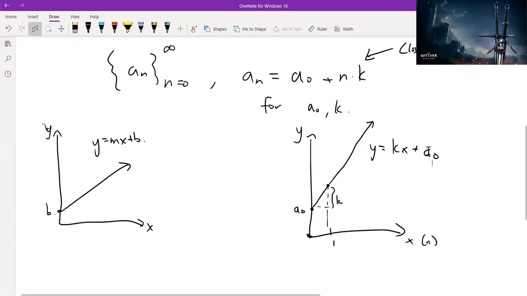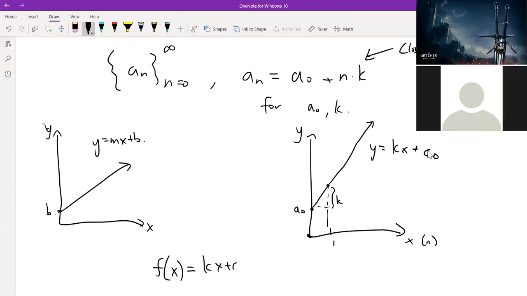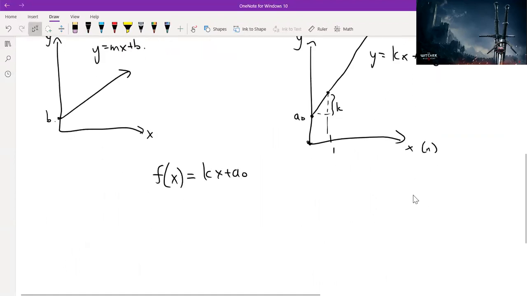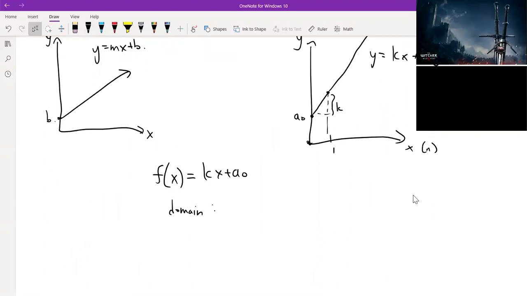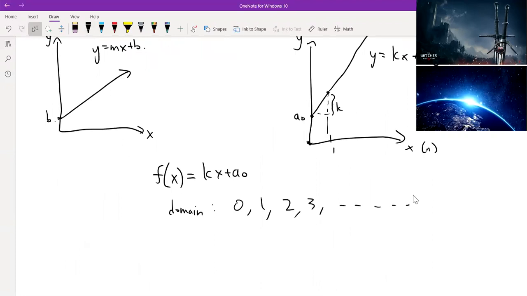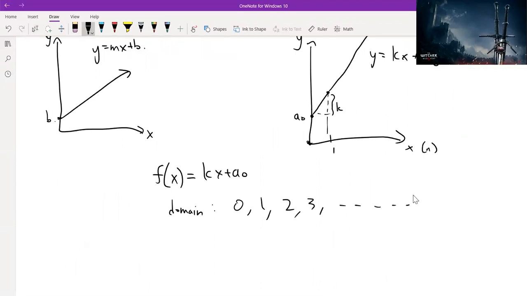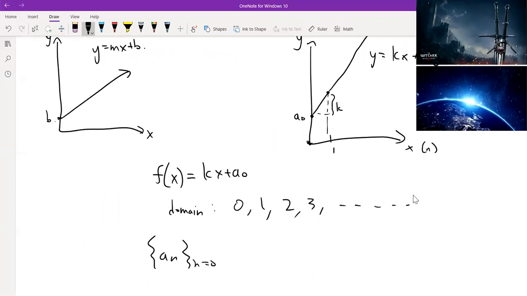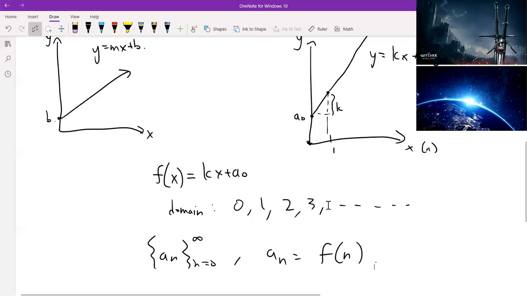And in general, we can generalize this by saying that there's a function f of x equals kx plus A0. This is just our line. We can say that our sequence is described by this function where the domain, if you remember, the domain is the input into our function, is going to be the natural numbers and 0. So just whole numbers that are non-negative. So 0, 1, 2, 3, and so on. This is going to be the domain for the function. And this function is going to describe our sequence. So in reality, we can actually just write this: n equals 0 to infinity, and then an is just equal to f of n. So essentially, we took a function and we classified our sequence with the function.